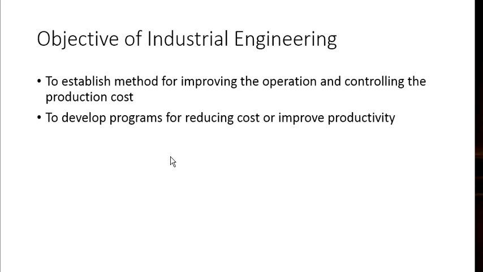It establishes the time standard for each work, meaning how much time it will take, and decides the wage incentive scheme. Job evaluation and merit rating means you evaluate the job and put a rating on each job. In some cases the industrial engineer is also the project manager, or head of the project.